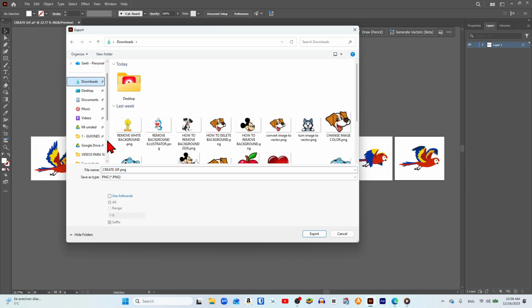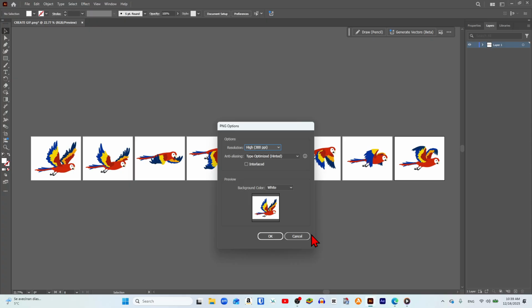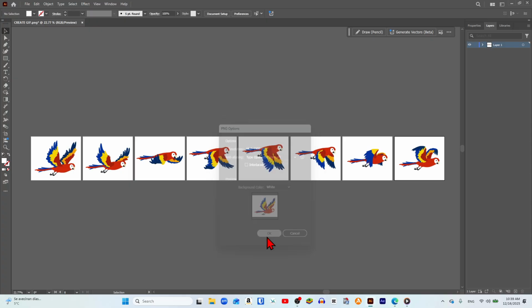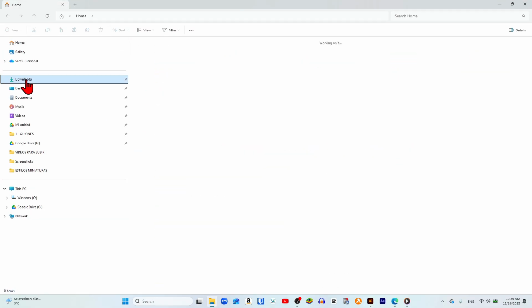We go to the lower part where the Use Artboards checkbox is located, and we activate it. Here we need to check the box that says All so that all the artboards are exported, and then we click on Export. In the window that appears, for the background color we select white, and then we press OK. Now when we open our File Explorer, you can already see how all the images have been saved.